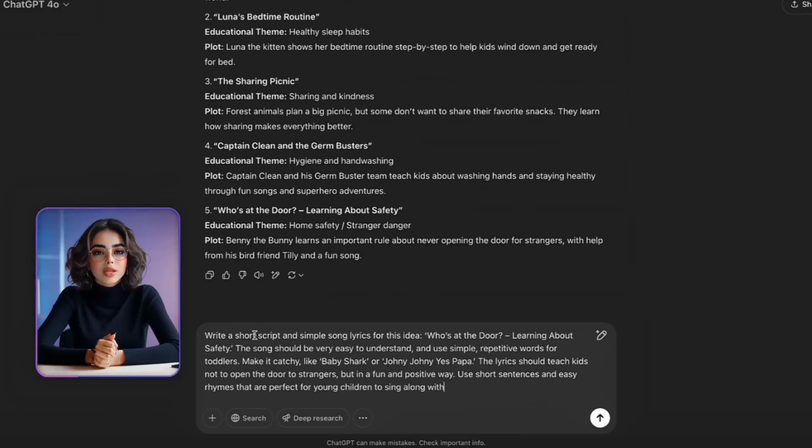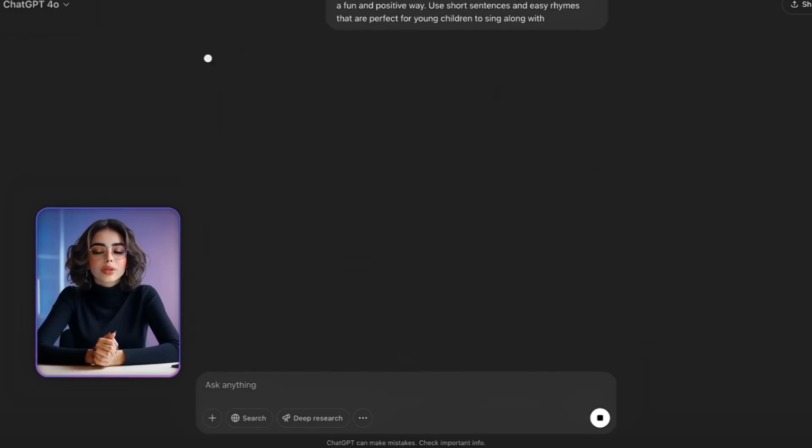Write a short script and simple song lyrics for this idea. Who's at the door? Learning about safety. The song should be very easy to understand and use simple, repetitive words for toddlers. Make it catchy, like Baby Shark or Johnny Johnny Yes Papa. The lyrics should teach kids not to open the door to strangers, but in a fun and positive way. Use short sentences and easy rhymes that are perfect for young children to sing along with.